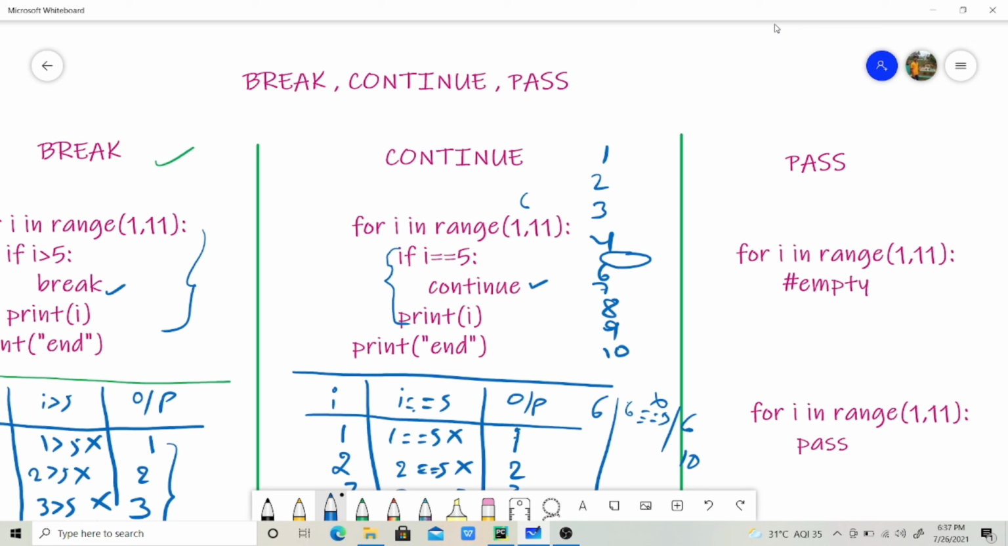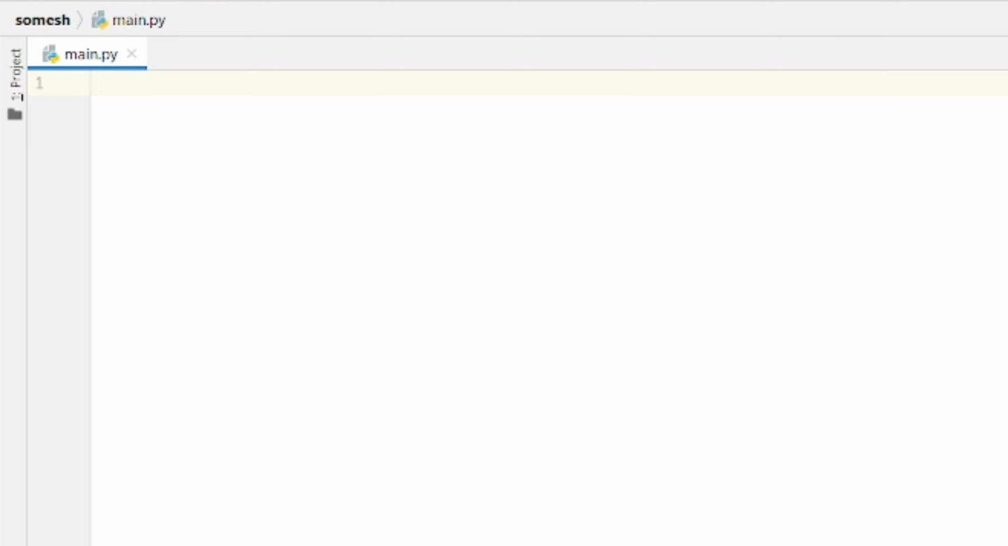Now let us discuss pass. For example, you have created for i in range of 1 to 11, but you don't know what to give inside this for loop. If you leave it empty like this, it will give you an error. To avoid this error, we have to use the pass keyword. It is used to skip from one block to another block. For example, if you give print end here, without executing this and without giving any error in these two lines, it will print directly the end at the last. Now we will discuss everything clearly in the demonstration part.